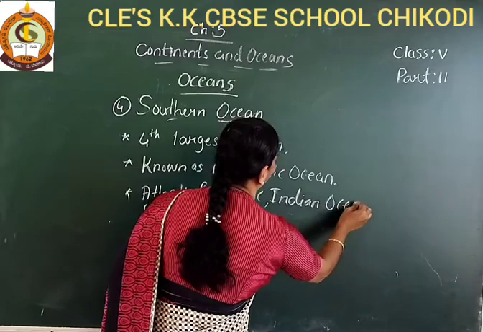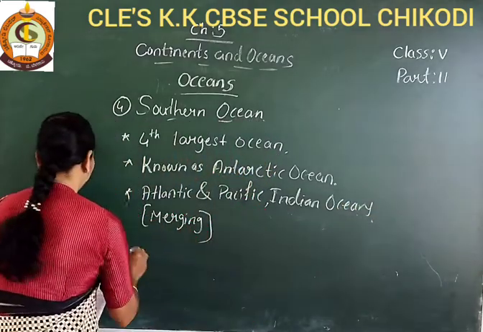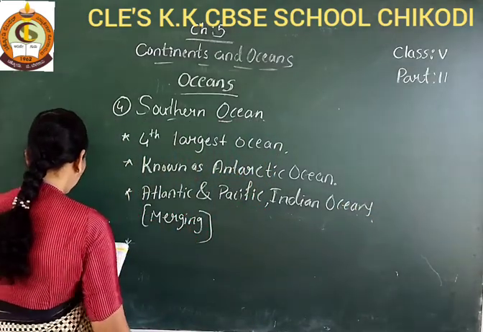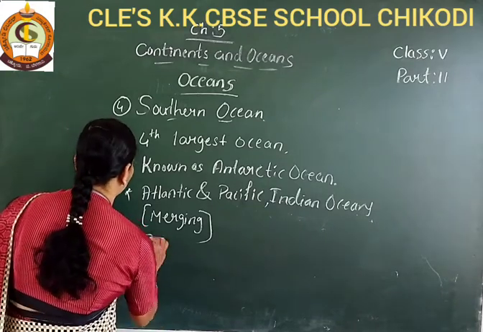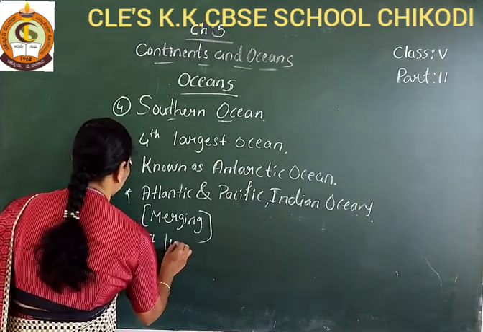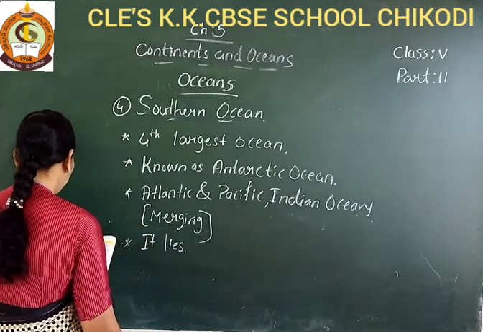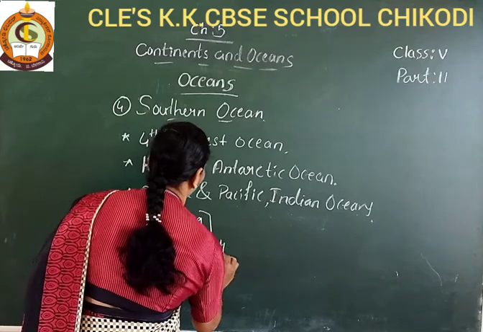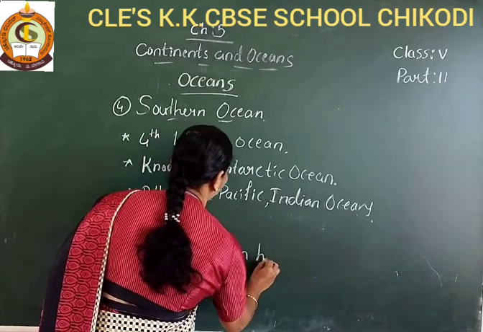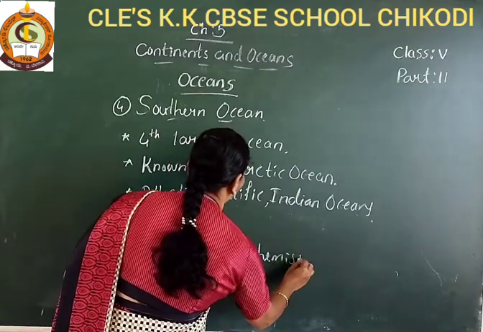And where does it lie? See here, students, it lies in the Southern Hemisphere.